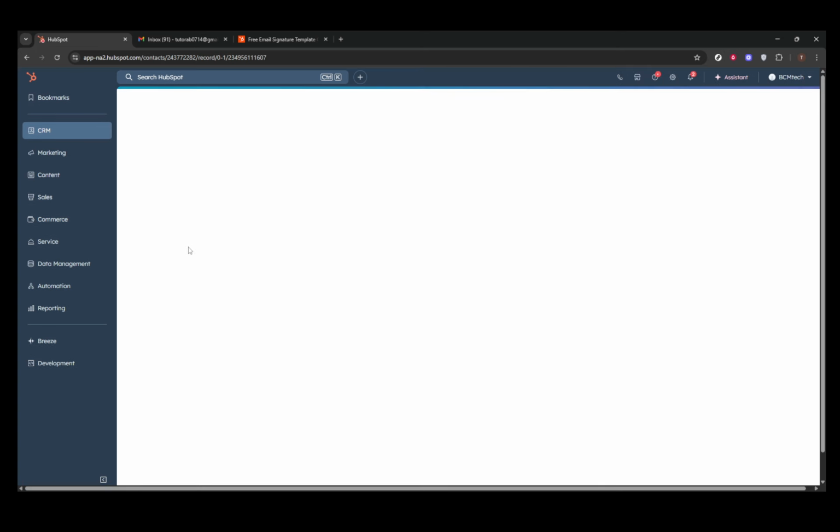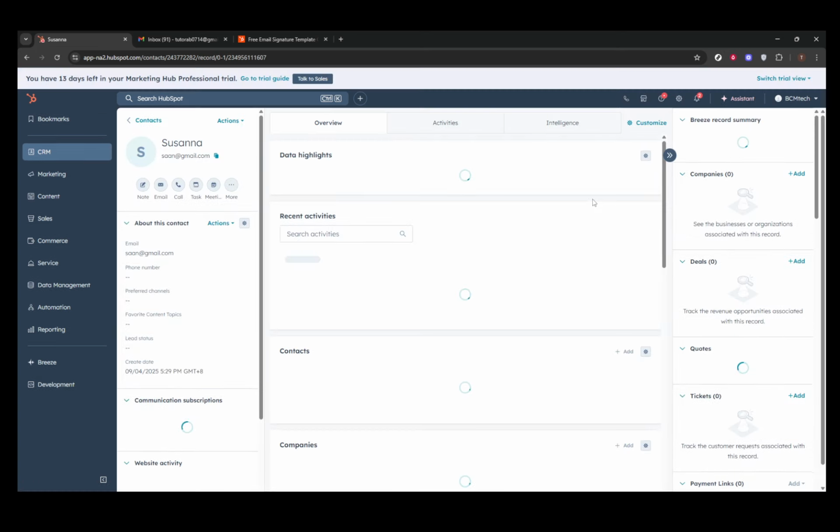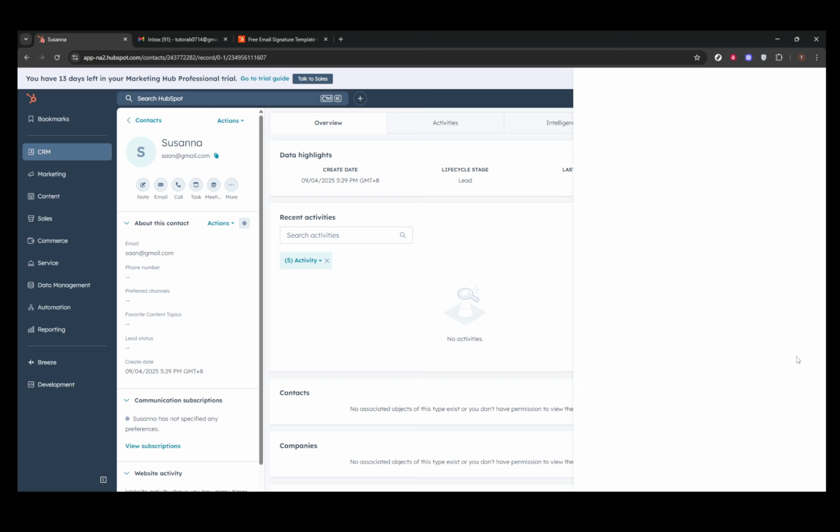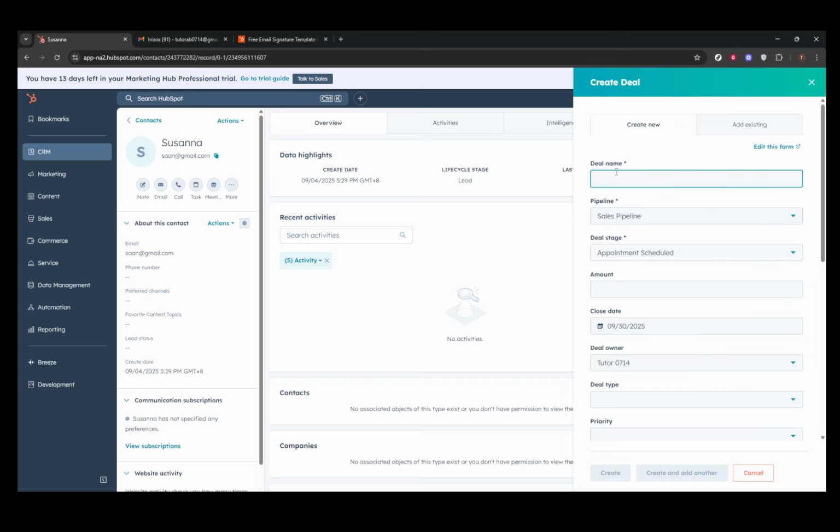In this newly opened tab, you'll want to fill in the required fields, much like you did with the Deals dashboard method. Add in the deal's name, stage, pipeline, amount, and close date, ensuring also to assign it to a deal owner. Once everything's in place, finalize by pressing the Create button.